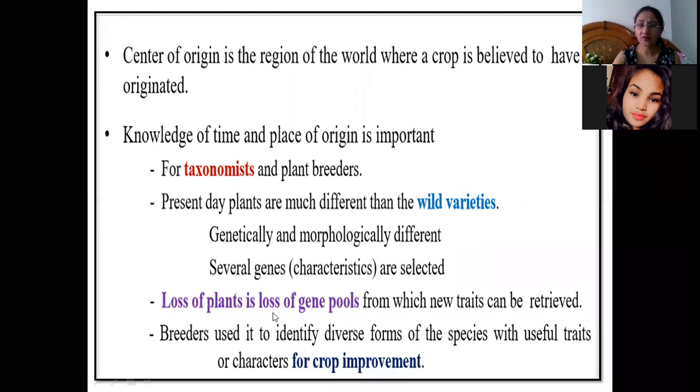There is a loss of gene pools from which new traits can be retrieved, and that is called genetic loss, because we are losing our wild relatives which are present in wild forms. The breeders used it to identify diverse forms of the species with useful traits or characters for crop improvement. Breeders always do crop selection for bringing about crop improvement.